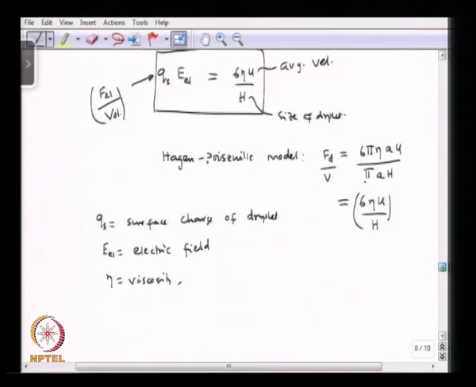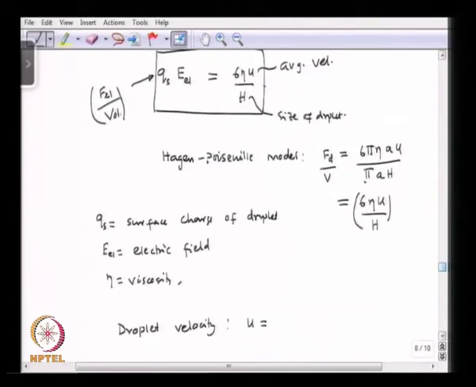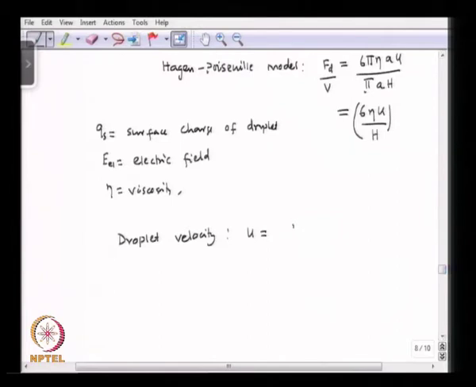So, from here we can predict how quickly the droplet is going to move. So, the droplet velocity u, from this equation we can find the value of u. Okay. So, u is going to be Qs into h divided by 6 eta L into del phi.